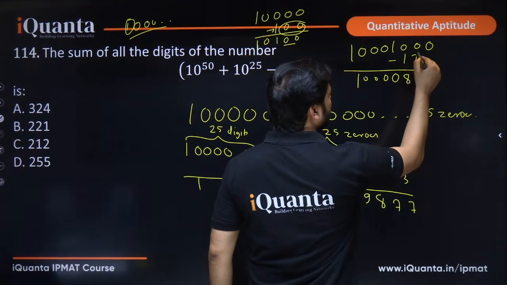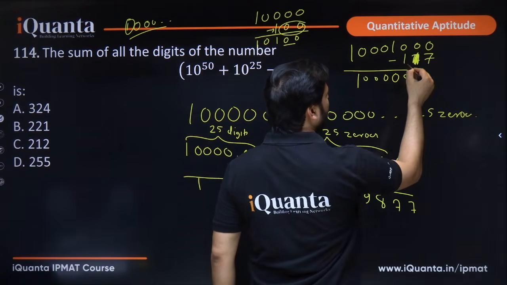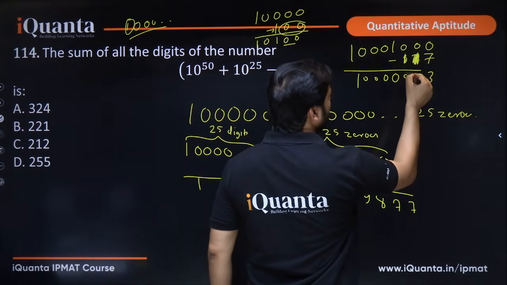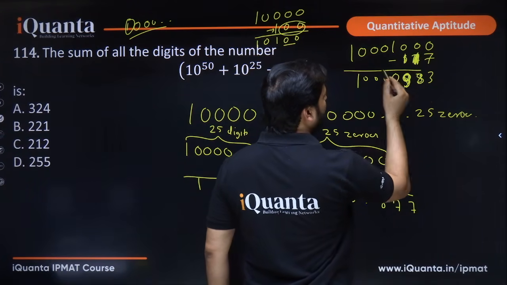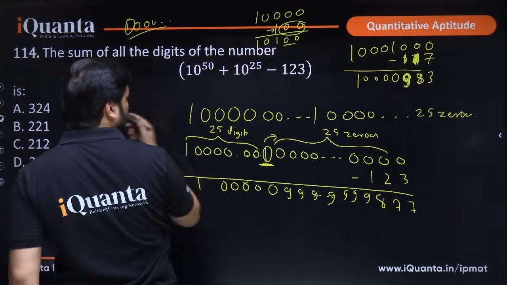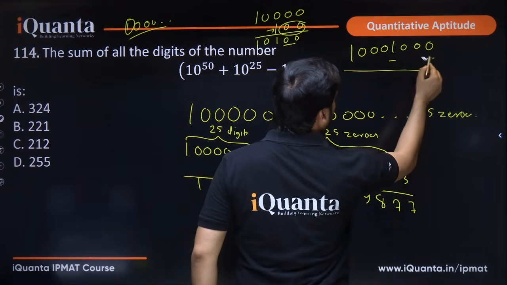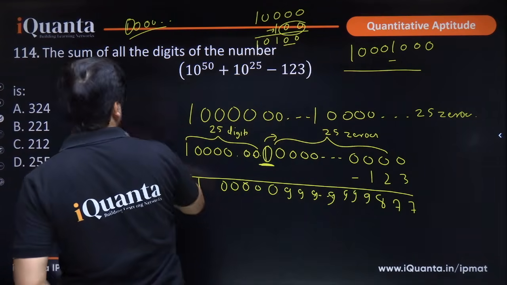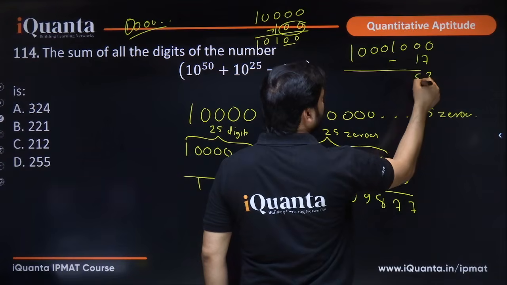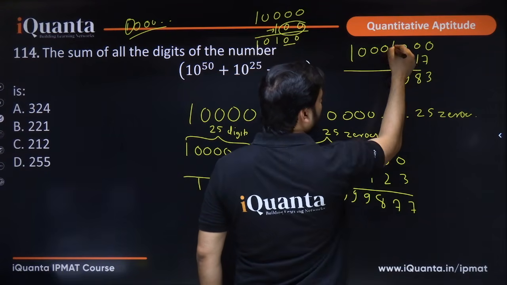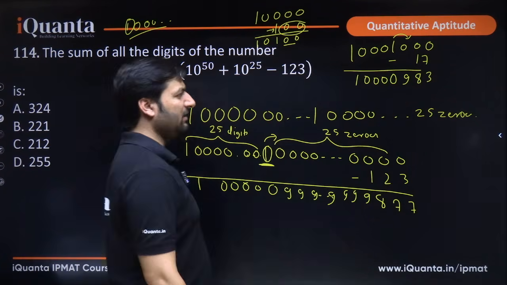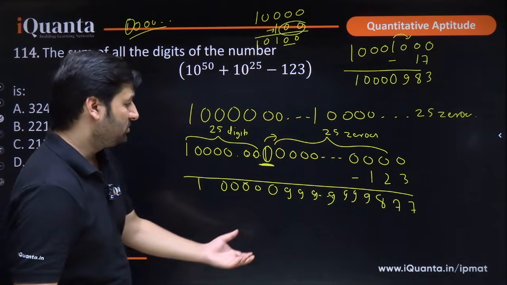In fact, you can try it on this. 1000, 1000 and say now you have 17. Okay. So what happens? 10 minus this is 8. This 0 is going to become 9, right? If from 100, 1000 you subtract just 17. Okay. Let me just clear this up. So from this, suppose this is a smaller example related to this question. You are subtracting 17. 10 minus 7 is 3, 9 minus 1 is 8. This 0 becomes 9 and the carry came from this one, so this will become 0. All other 0 will remain the same and we will get this. Yes or no? So the same is going to happen here.